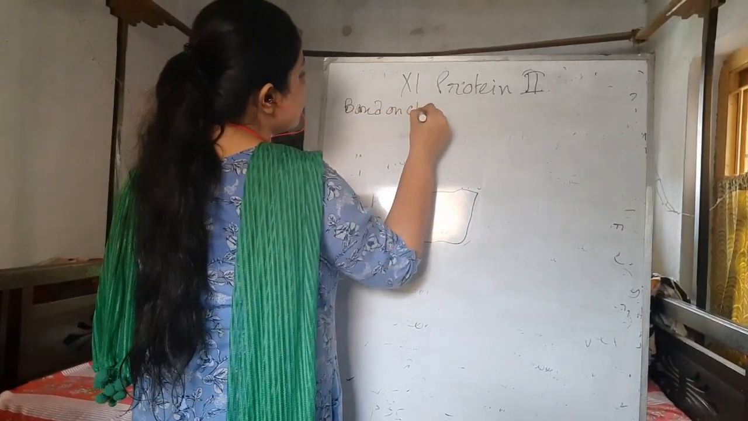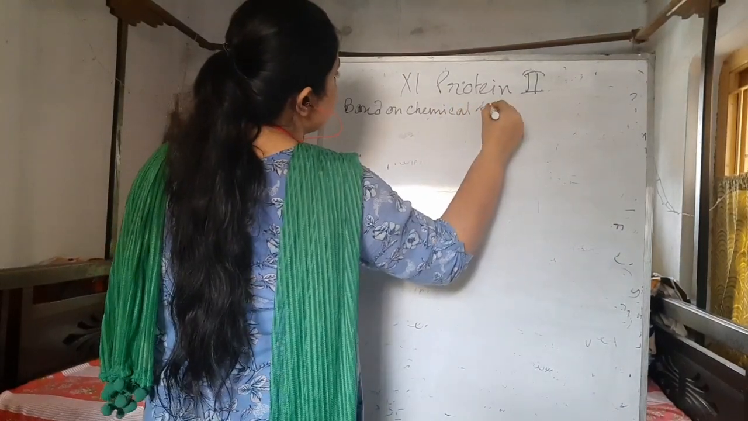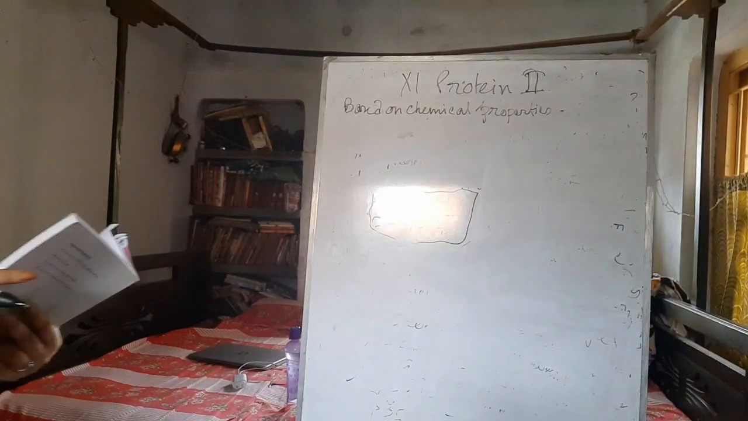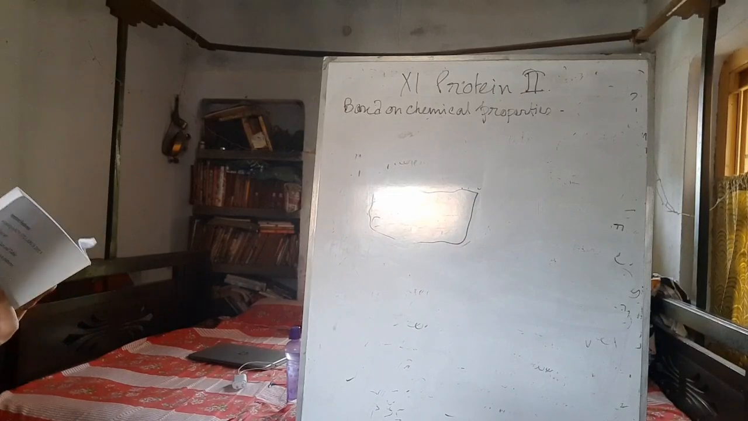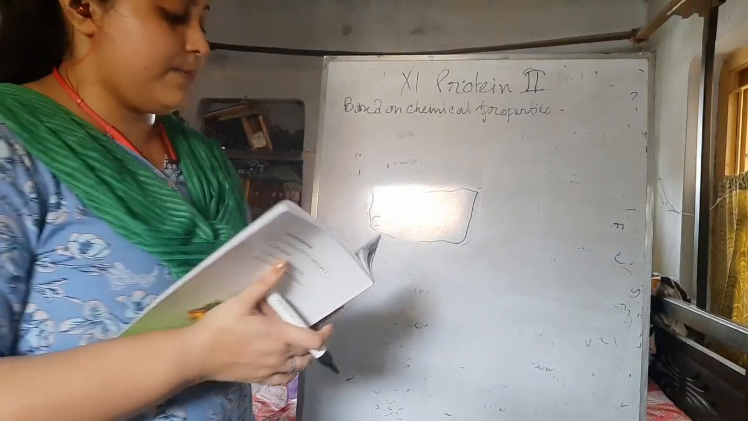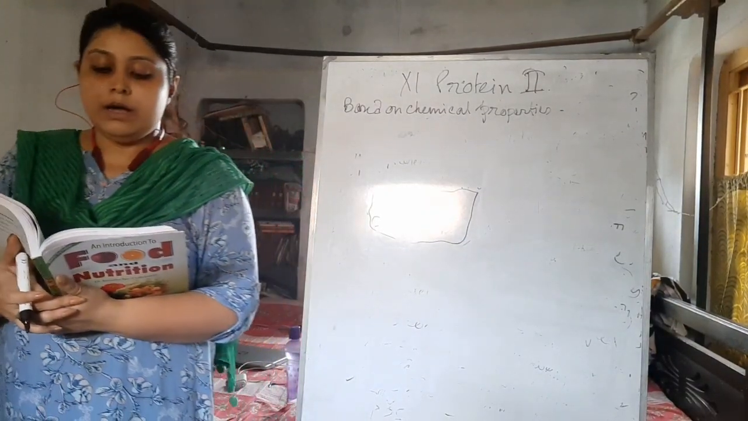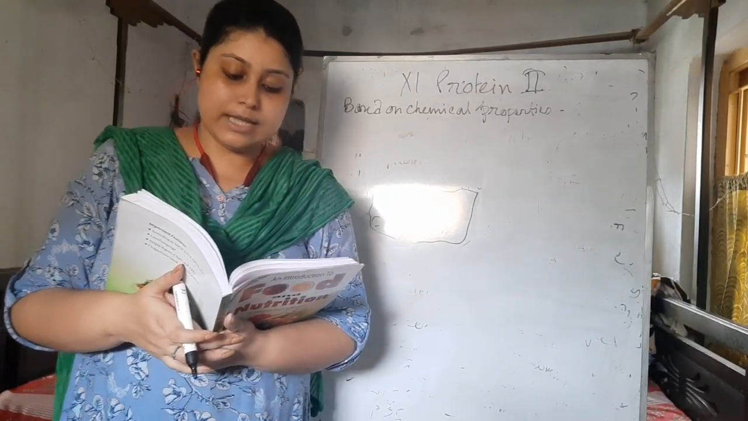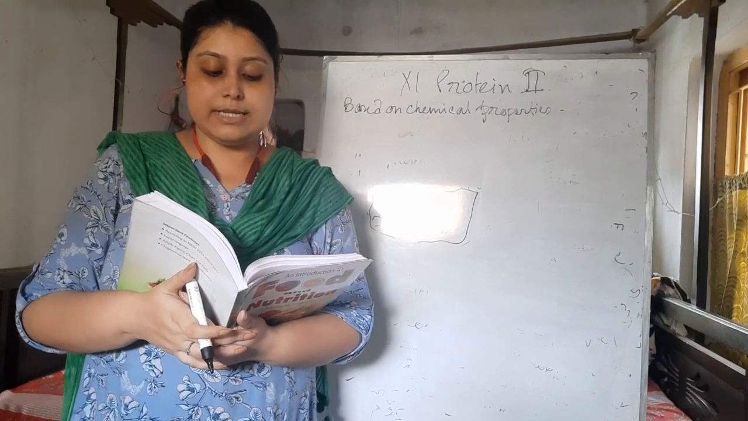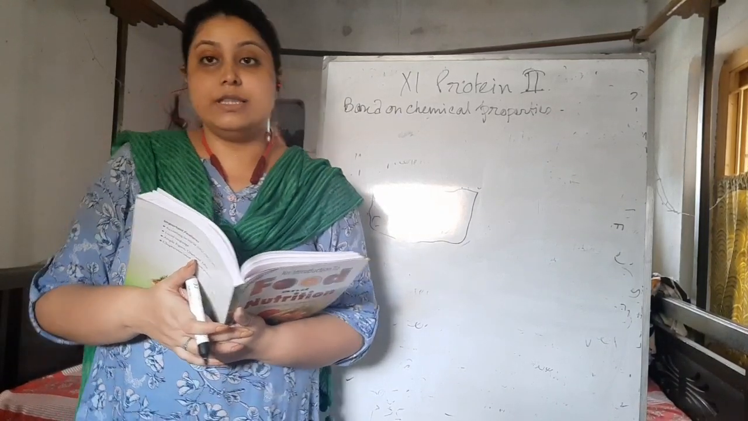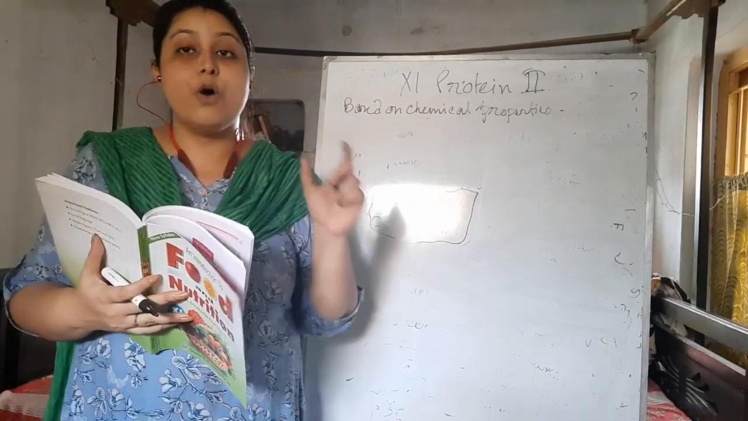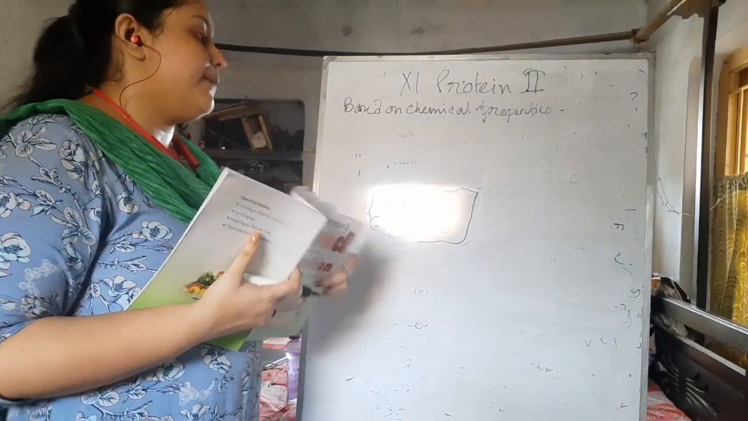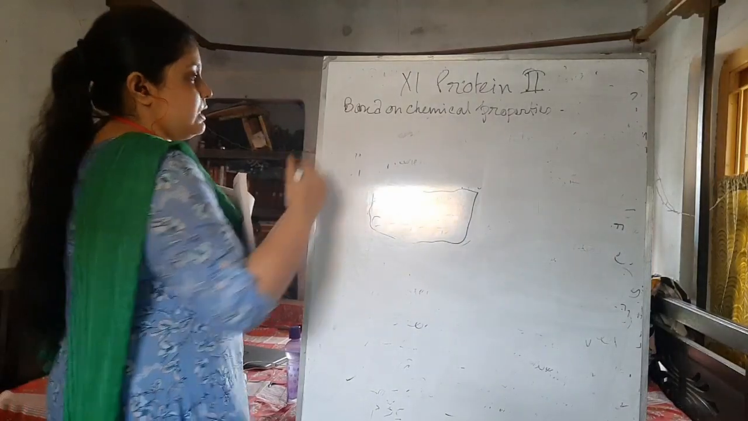Based on chemical properties. According to the chemical properties and the activities, the proteins can be classified into monoamino monocarboxylic acid containing protein, monoamino dicarboxylic acid containing protein, diamino monocarboxylic acid containing protein, and sulfur containing protein, this type of thing. They are classified according to the number and presence of the chemical bonds on them. The next is based on quality of the protein.